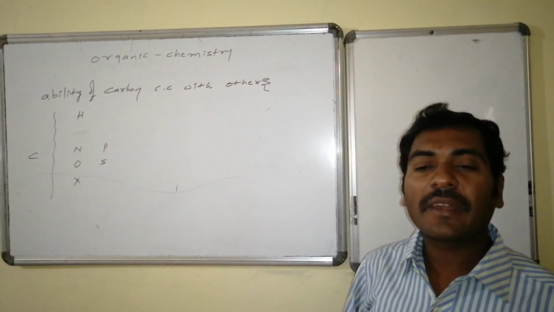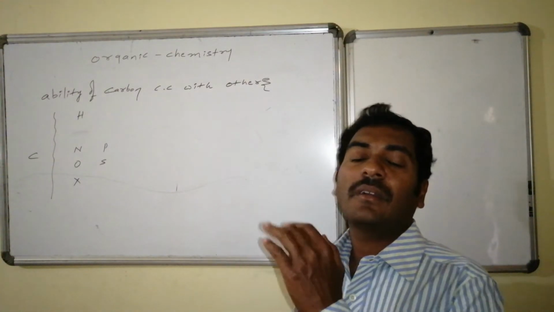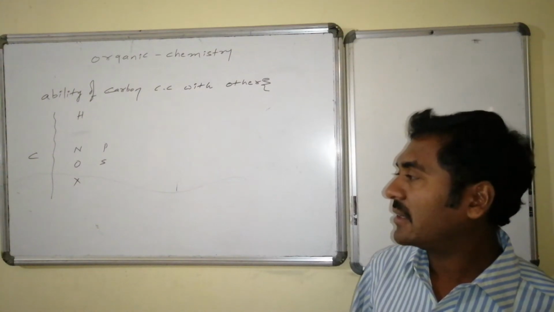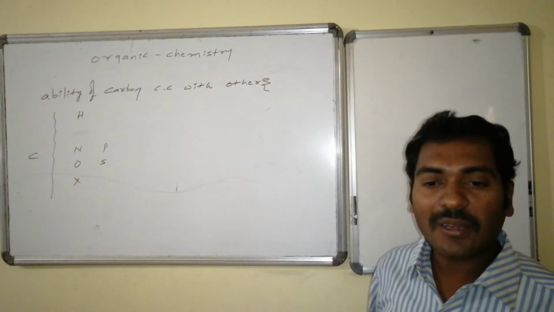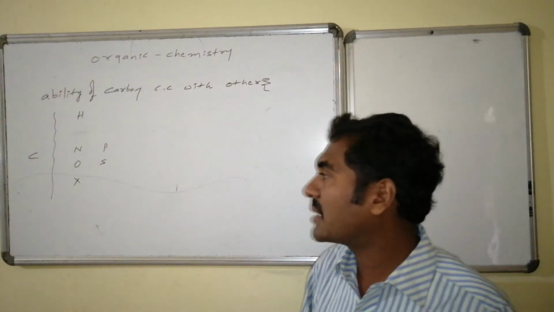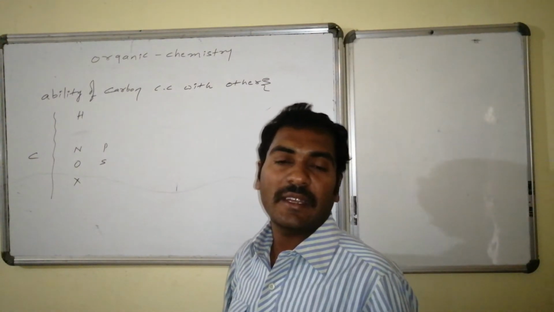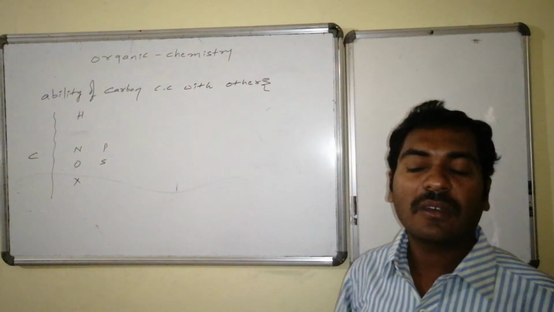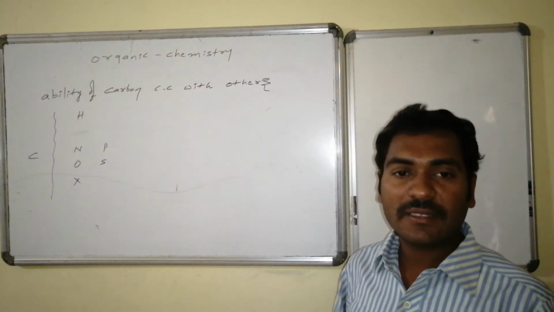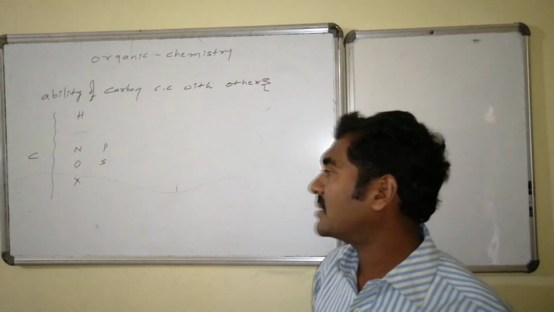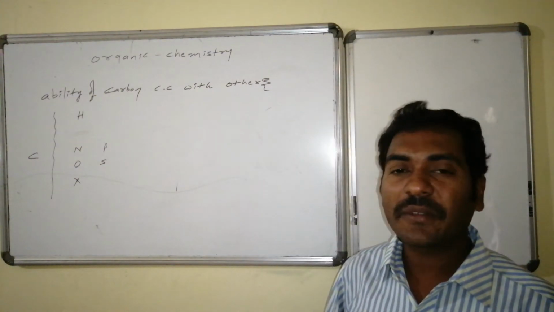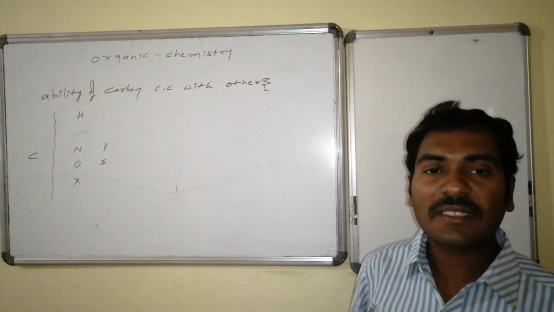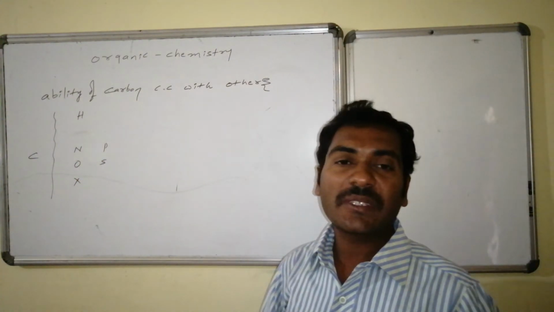Everywhere, the more electronegative second period elements, that is carbon and after carbon, nitrogen, oxygen and fluorine and all halogen elements, are forming strengthened interactions with the carbon. Due to this reason it can enhance its number, and moreover nitrogen shows catenation to a certain extent, oxygen shows a little extension of catenation, whereas halogen does not show any catenation because its valency is 1, whereas oxygen maximum shows its valency as 2 and nitrogen maximum shows its valency as 3.